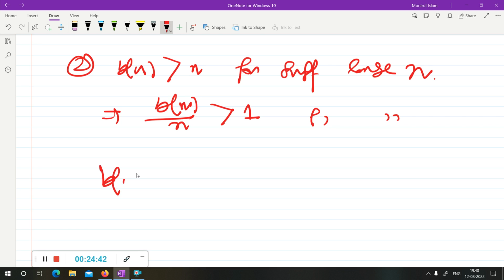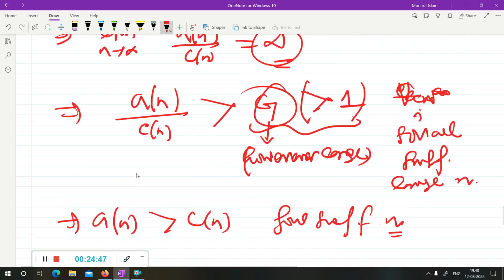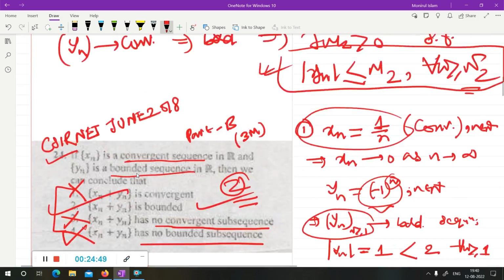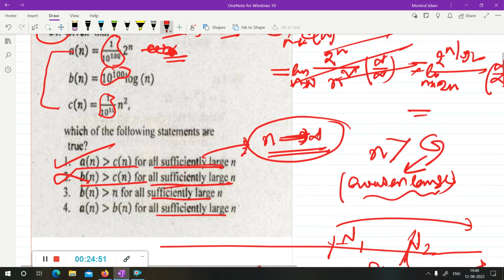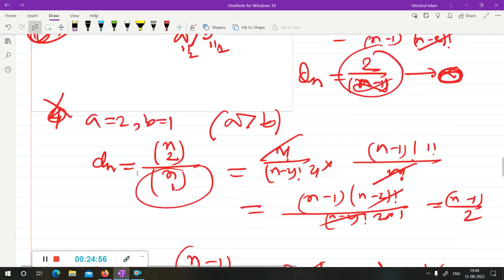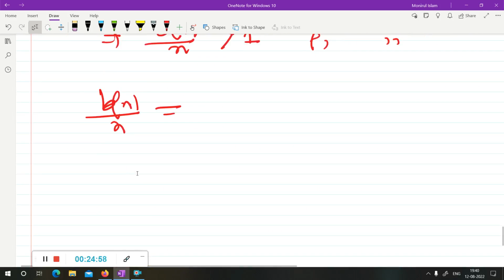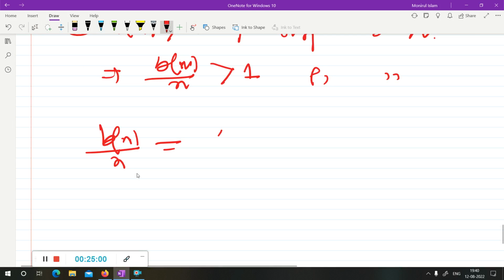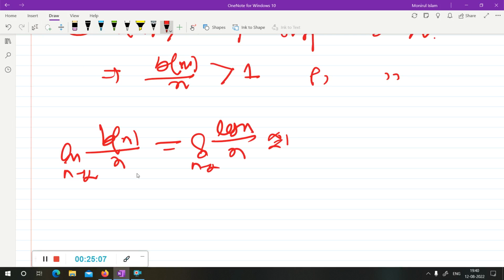So you have to calculate bn upon n. What is bn? Bn is nothing but log n, so we have log n upon n. Now compute the limit n tends to infinity. This is infinity by infinity, so applying L'Hospital's rule, it is 1 by n over 1. Limit n tends to infinity, this is 0. So this limit is 0.